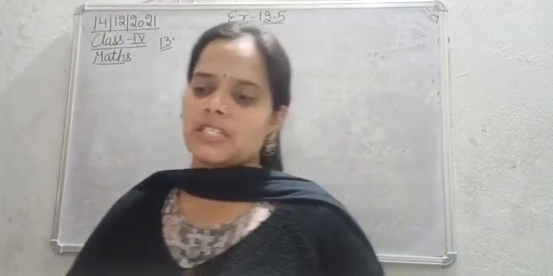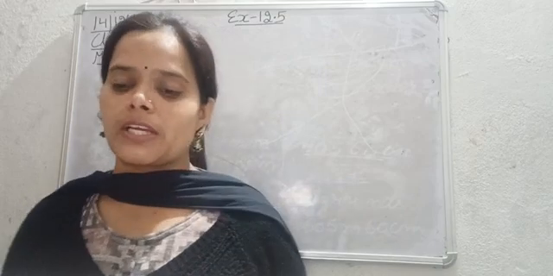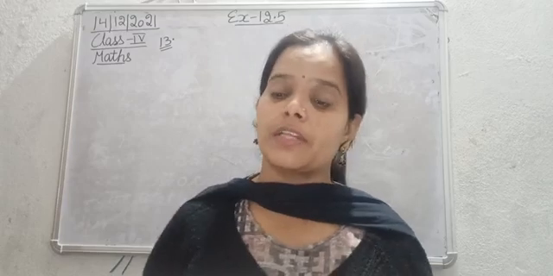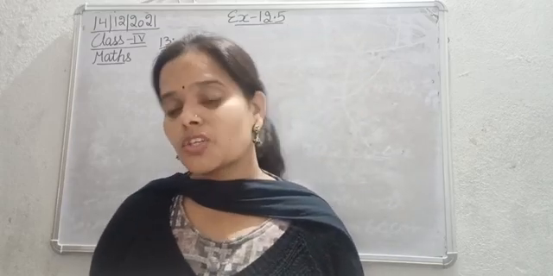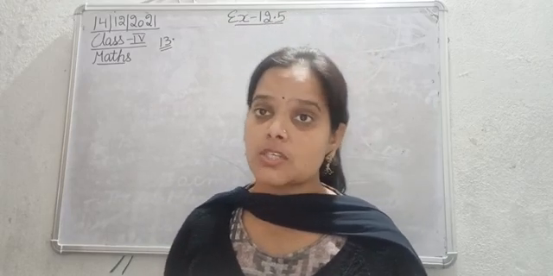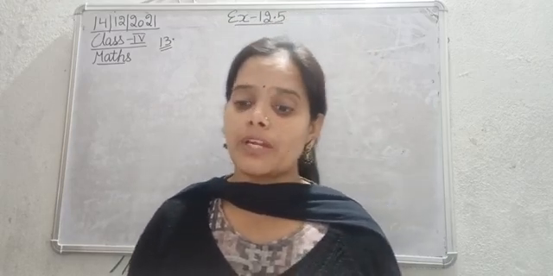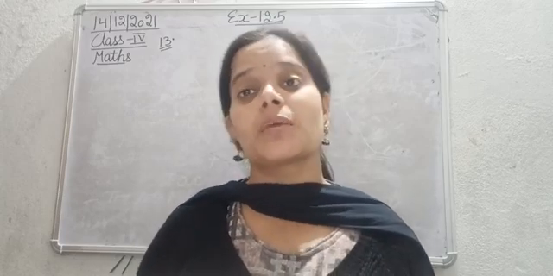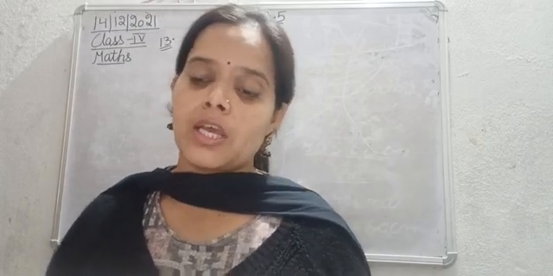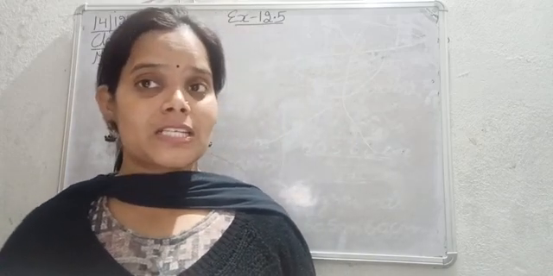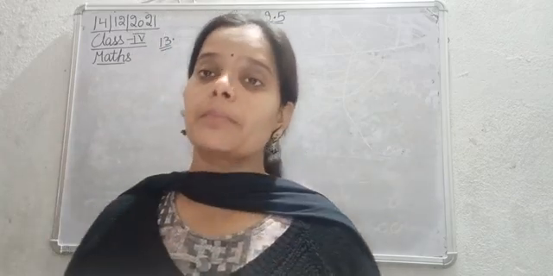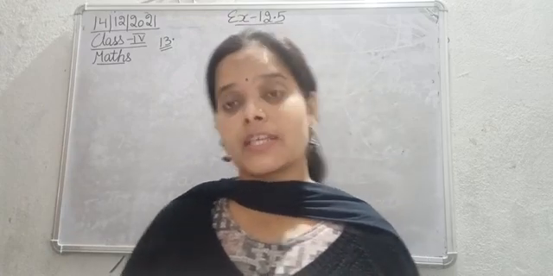Sum number 13 is: Rishabh runs 1 kilometer 250 meter every day. How much distance will he cover in the month of September? So every day he runs 1 kilometer 250 meters. This is the distance covered by Rishabh in one day, and he has run throughout the September month. Now we need to calculate how much distance he covered in the month of September. तो उस पूरे मंथ सितंबर मंथ में उसने कितना डिस्टेंस कवर किया थ्रू रनिंग.